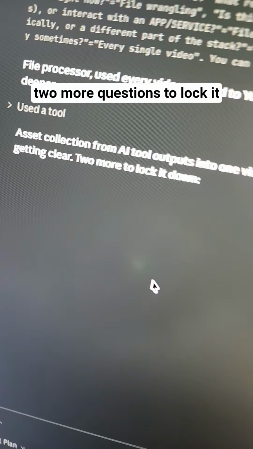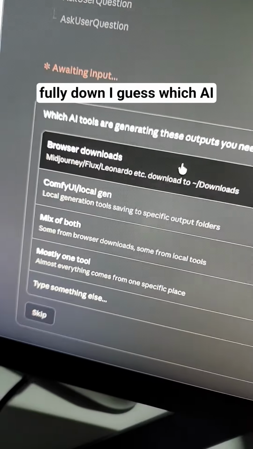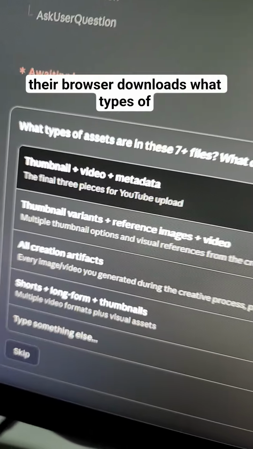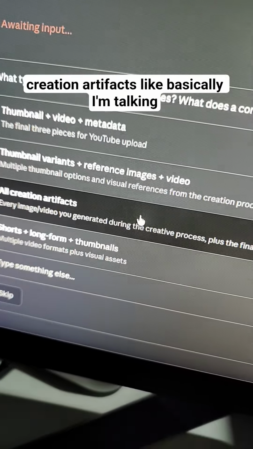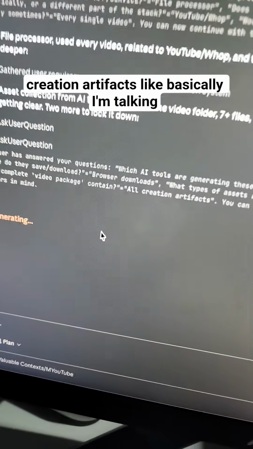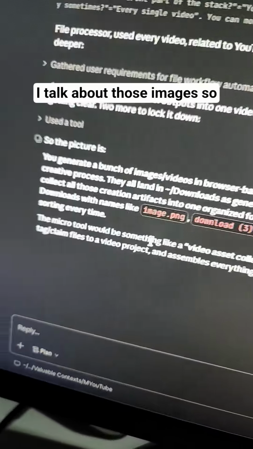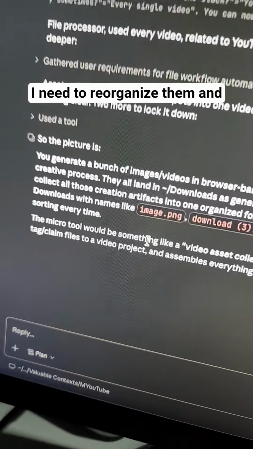It now knows these answers. And it's gonna ask me 2 more questions to lock it fully down, I guess. Which AI tools are generating these outputs? They are browser downloads. What types of assets are in these 7 plus types? They are basically all creation artifacts. Basically, I'm talking about the images I show in my videos. Those are AI generated and I talk about those images, so I need to organize them.